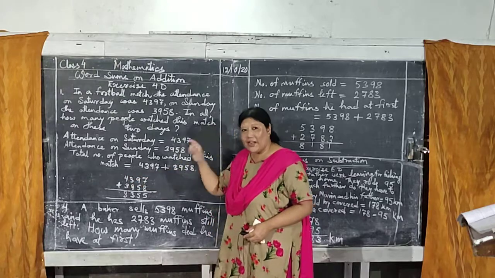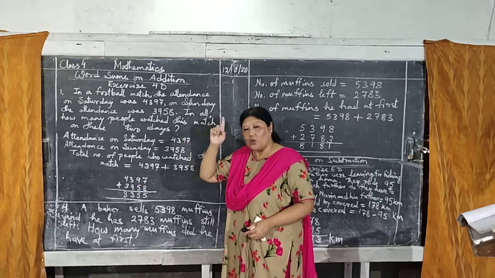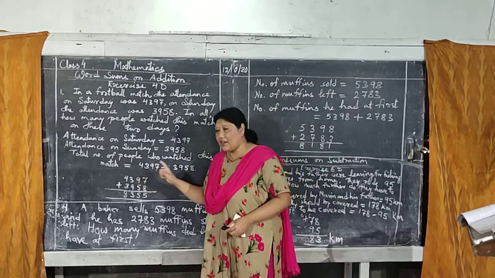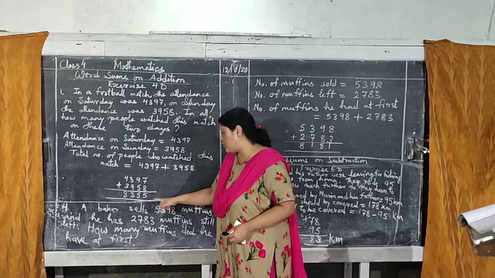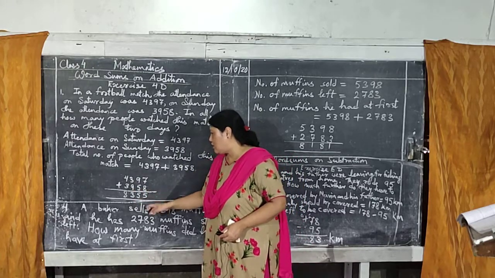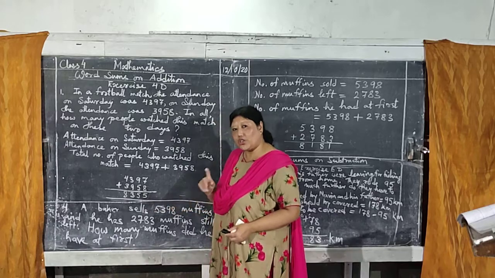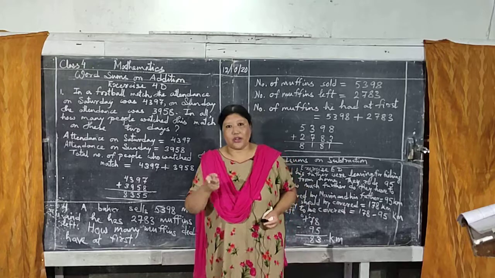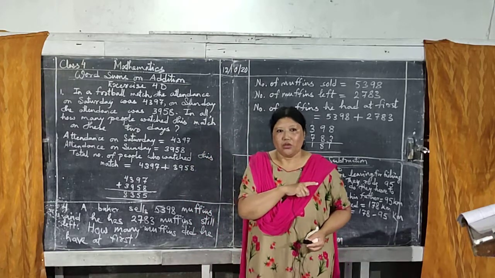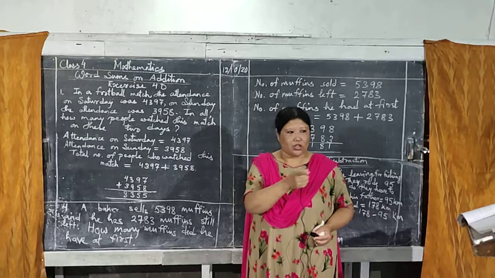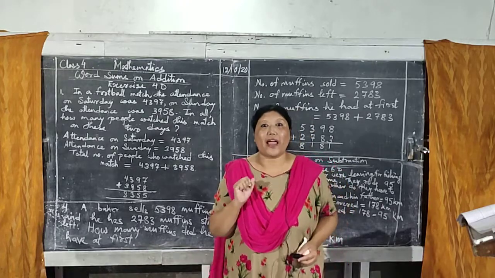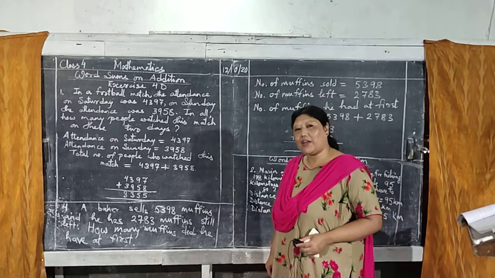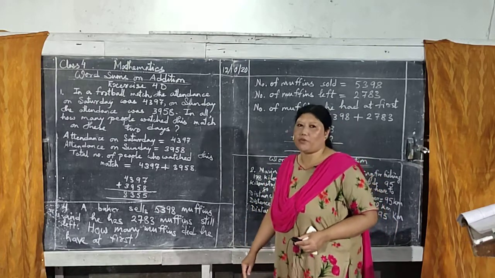So arrange the numbers nicely. Arrange the number with one digit in one box or one square of your copy. Then another number like that you have to arrange. Last time I had told you. Then second number here, then add. Addition you have to practice, because there are so many additions in your book. I have not told you to do it, but you have to do it. Instead of watching TV and all, you have to do those. You have to practice addition, subtraction, especially subtraction. Addition you know, but subtraction, borrowing, you have to practice.